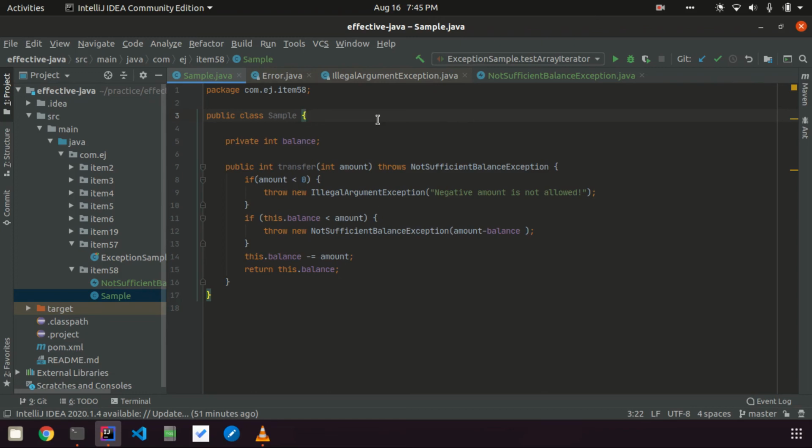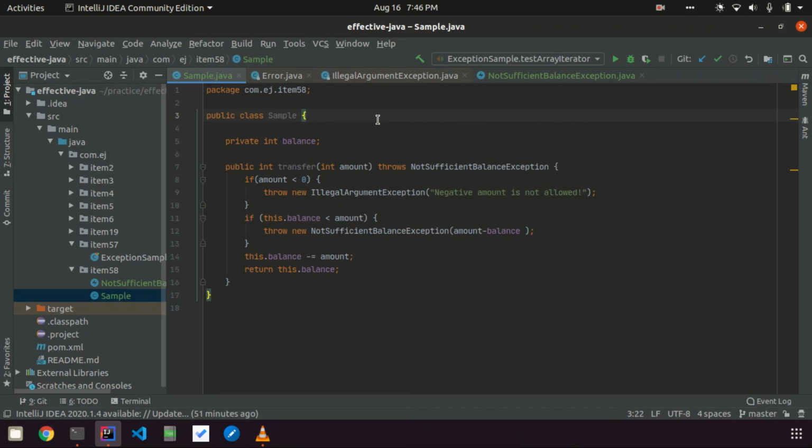Just to summarize what we learnt in this item: there are two types of exception, checked and unchecked. Checked exceptions are for recoverable conditions, unchecked exceptions for where you cannot recover. Unchecked exceptions mainly occur due to programming errors, where the consumer of the API may be giving wrong inputs.